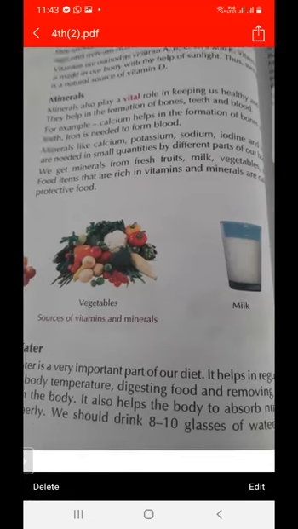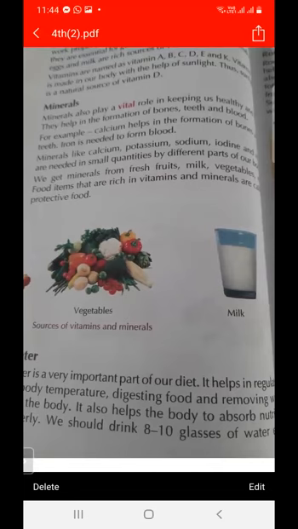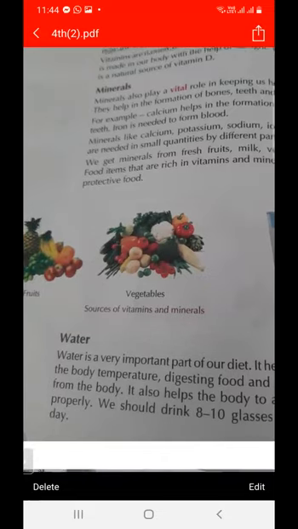And what is the function of calcium? It helps in the formation of bones. And what is the function of iron? It is needed to form blood. So there are many kinds of minerals: calcium, potassium, sodium, iodine.